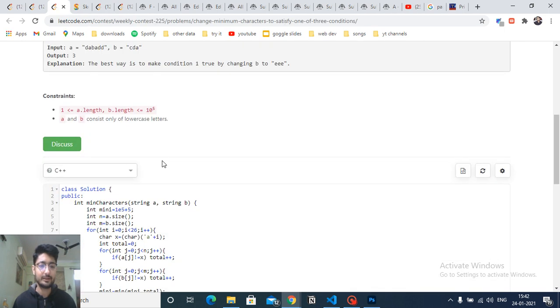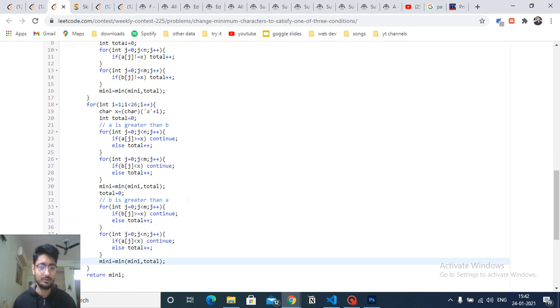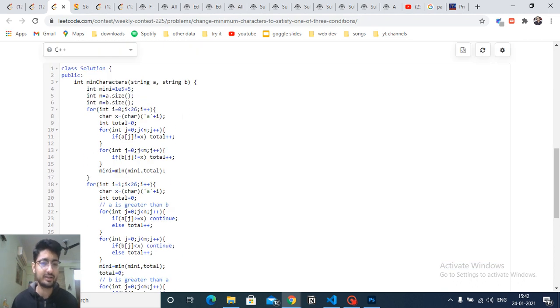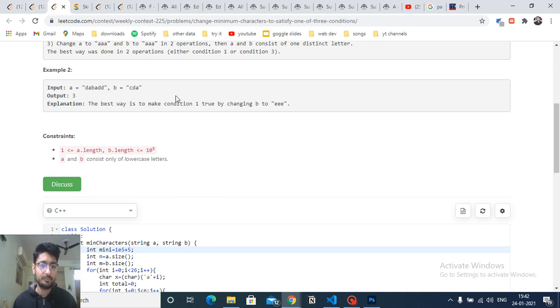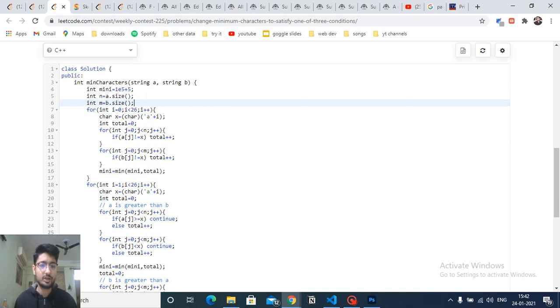I'll show you the code part now then. You might be thinking that it is large, but it is just doing the same thing again and again. Take the input, and track the minimum number of steps you have to do. Because the length is very large, you have to just take the minimum over all the character changes. So this is the length of A and B.